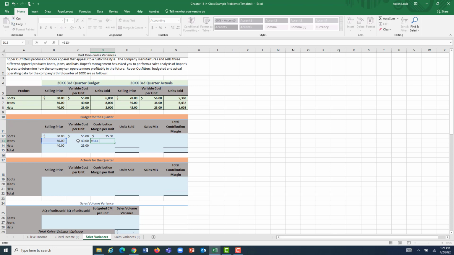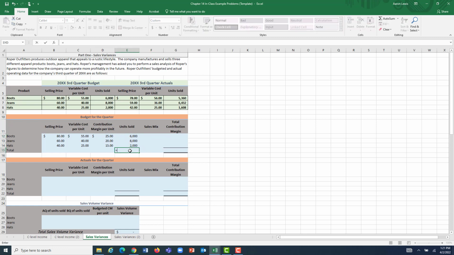For jeans, selling at $60 a piece with $40 of variable costs means each pair of jeans that we sold was expected to contribute $20 towards our margin. And for hats, selling at $40 a piece with a variable manufacturing cost of $25 per hat means that the per unit margin for that particular product was expected to be $15. For units sold, we have this information up on top. It was 6,000 boots, 8,000 jeans, and 2,000 hats. So I can go through and just fill in that information here.